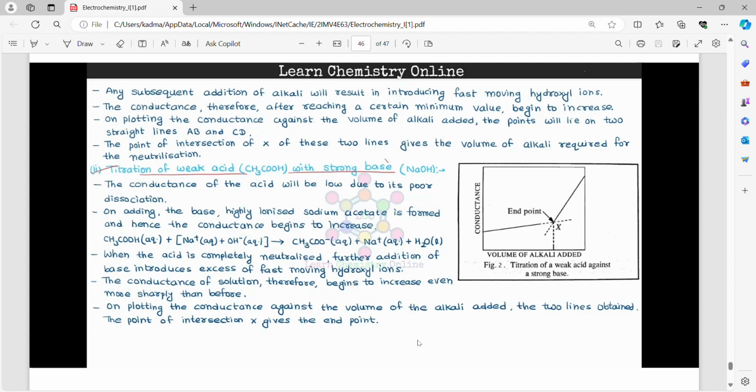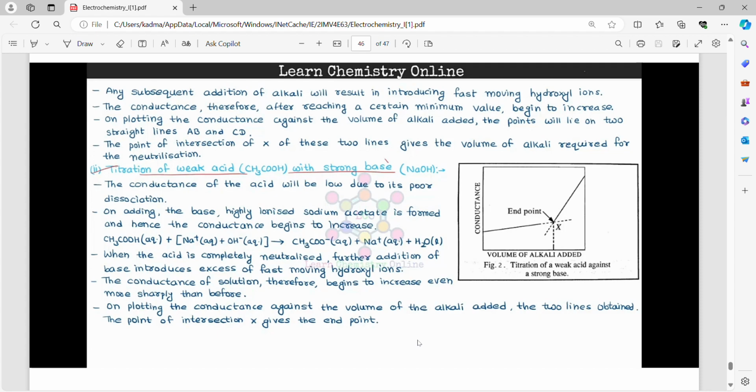Second, titration of weak acid CH3COOH with strong base NaOH. The conductance of the acid will be low due to its poor dissociation. On adding the base, highly ionized sodium acetate is formed and hence the conductance begins to increase. CH3COOH(aq) + Na+(aq) + OH-(aq) gives CH3COO-(aq) + Na+(aq) + H2O(l).